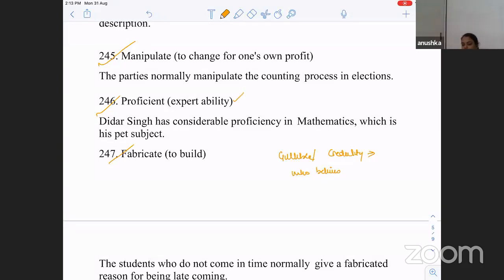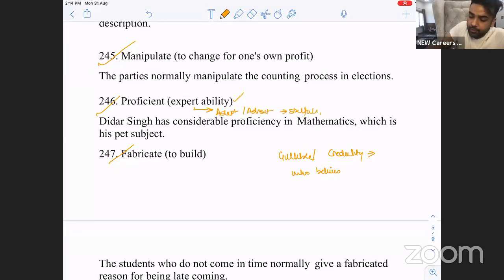Proficient is somebody who's having an expert ability. He's proficient in so and so skills. Another word for expert: efficient. Another word for expert: adept. Another word, adroit, which is skillful. Clear, everybody? Yes, sir.